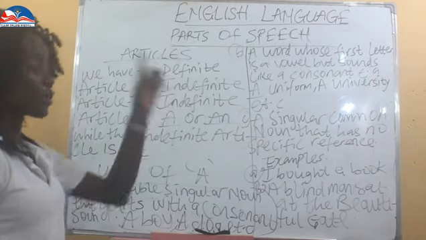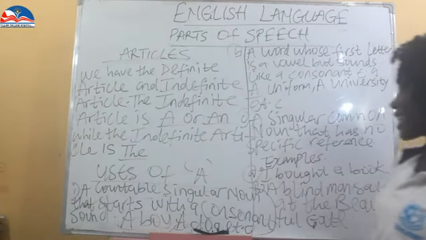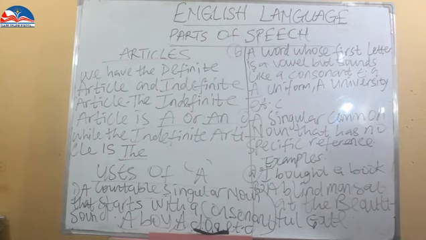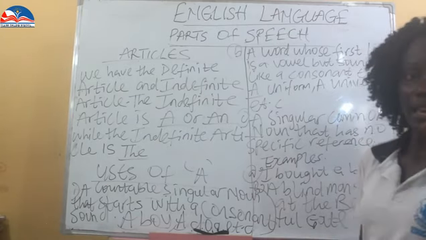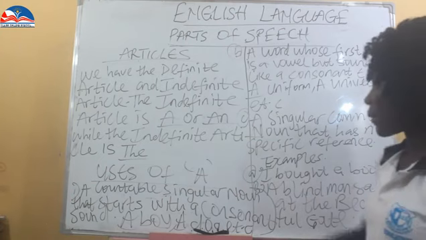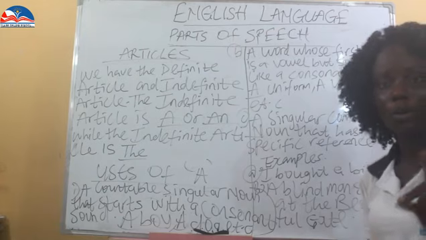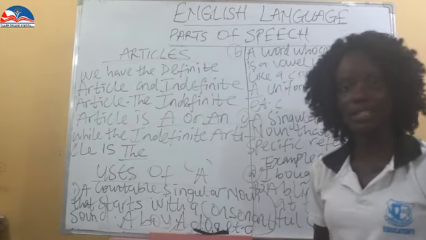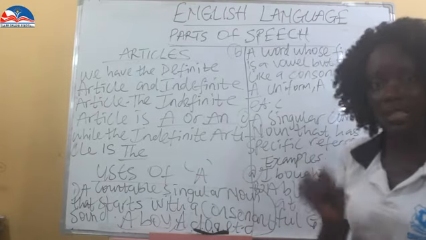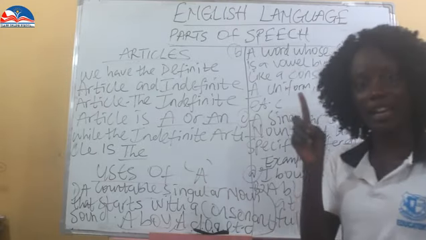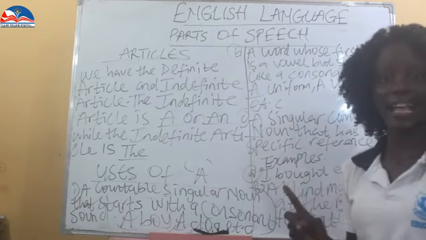So now, uses of a: a countable singular noun that starts with a consonant sound. Note, a consonant sound must begin with what? A. So now, a boy, a dog, a girl. Note, it begins with a consonant sound. So we have a boy, a dog, a cat.